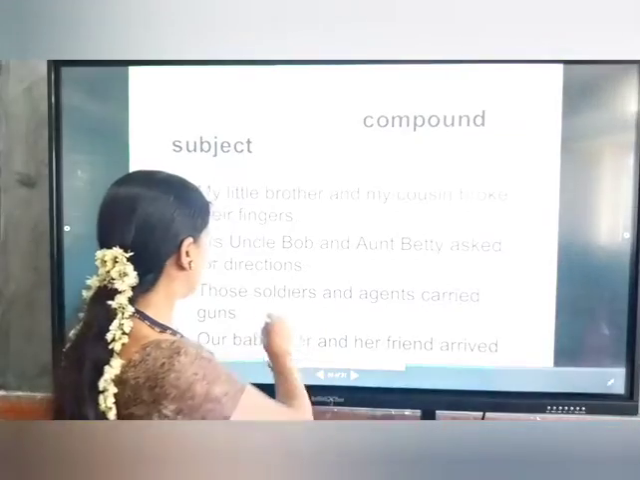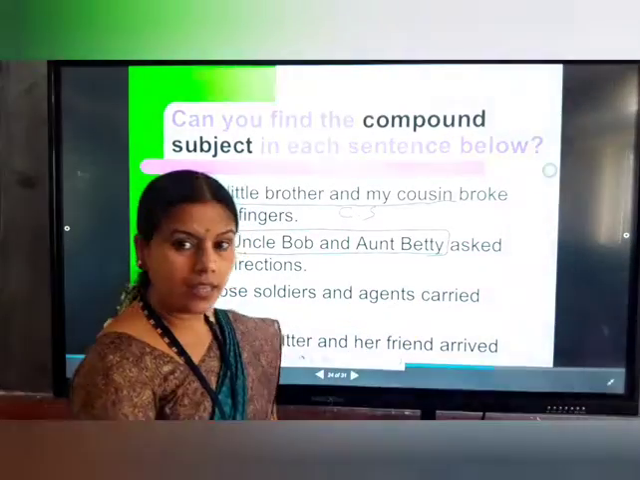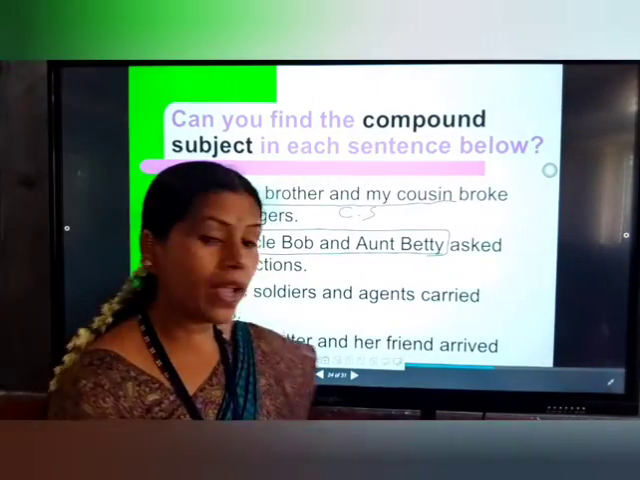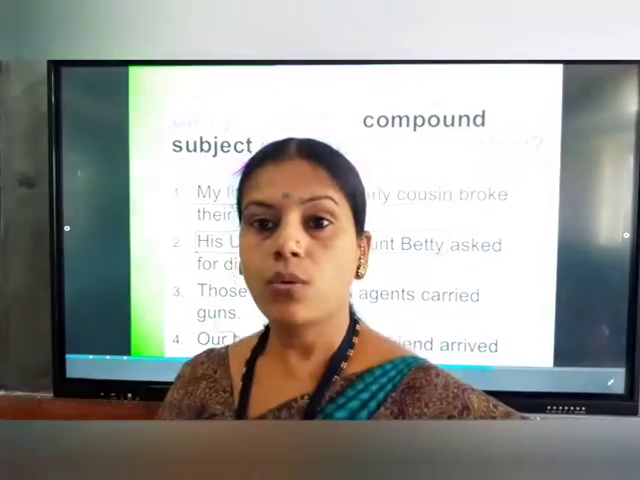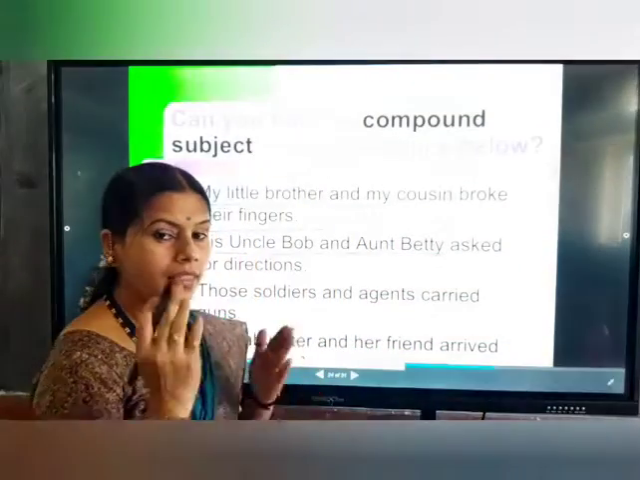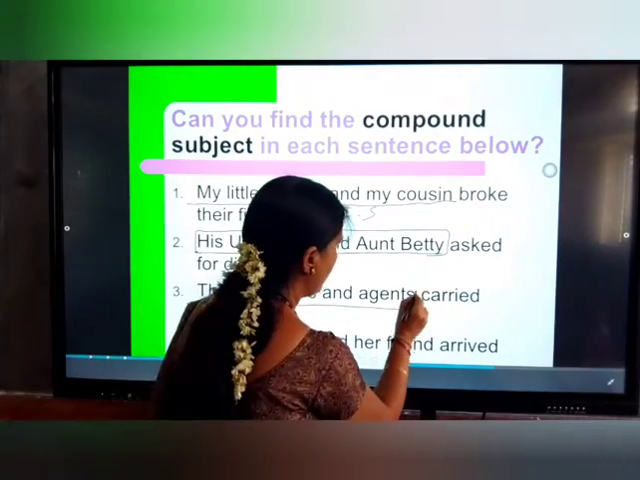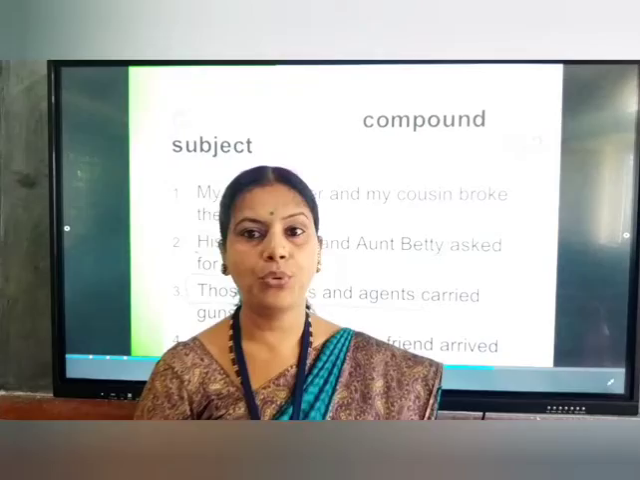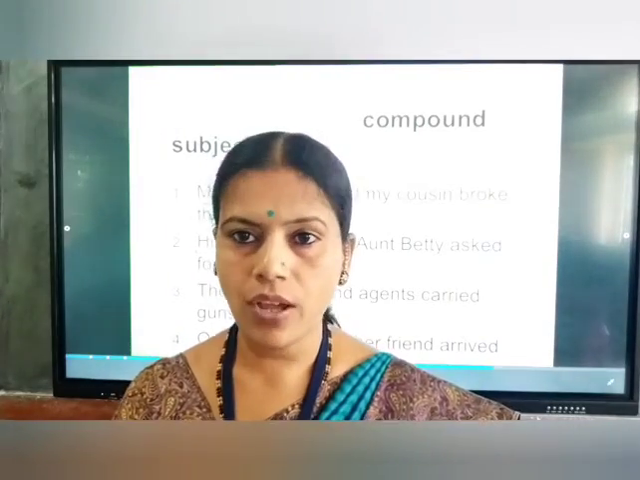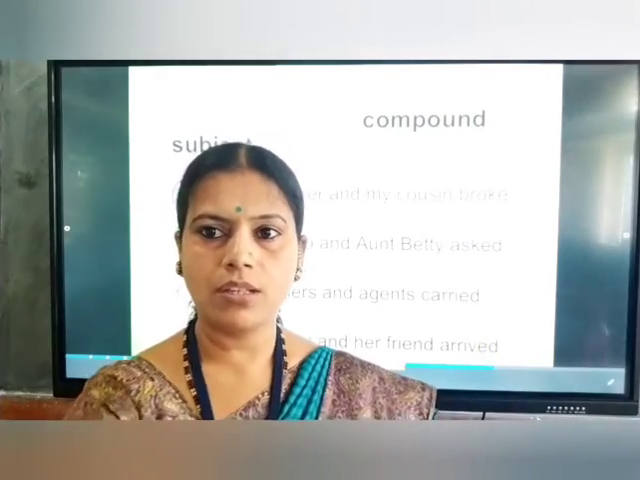In the third sentence, those soldiers and agents carried guns. Here also I will ask you, who carried the guns? For that, the answer you will get again is those soldiers and agents. Here in all three sentences, I think you come to know it is having more than one noun. So this one we can call a compound subject. Got it?